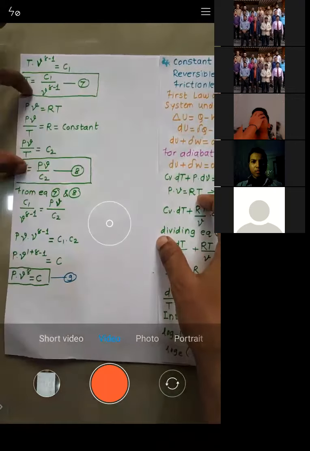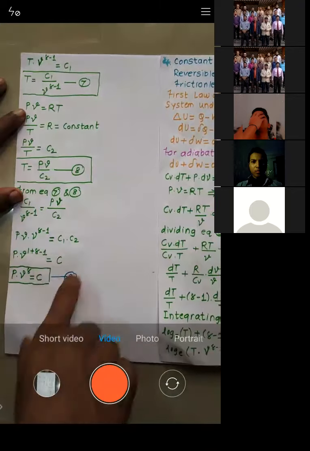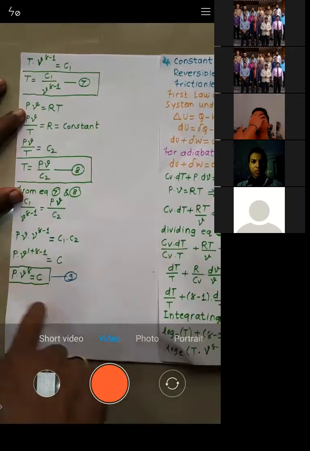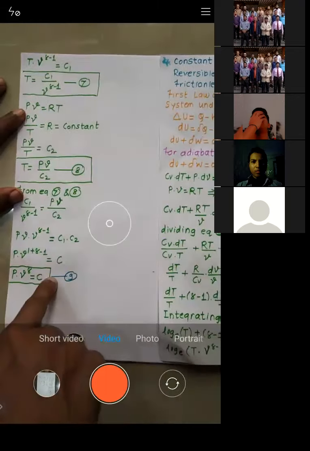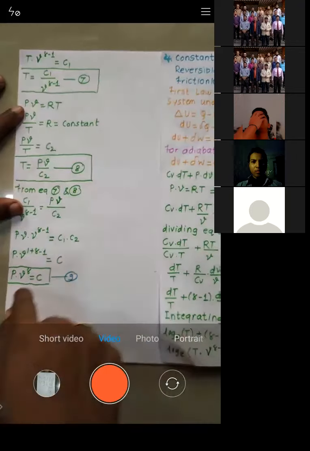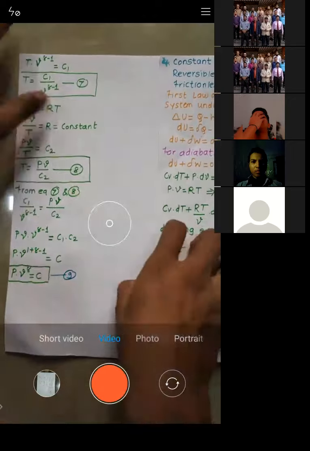Now their left-hand sides are equal, so we have equated their right-hand sides. So we got the equation for the adiabatic process. This is the governing equation for the adiabatic process. For the isothermal process, PV is equal to C. For the adiabatic process, PV raised to power gamma is equal to C. So this was the equation which you got, right?